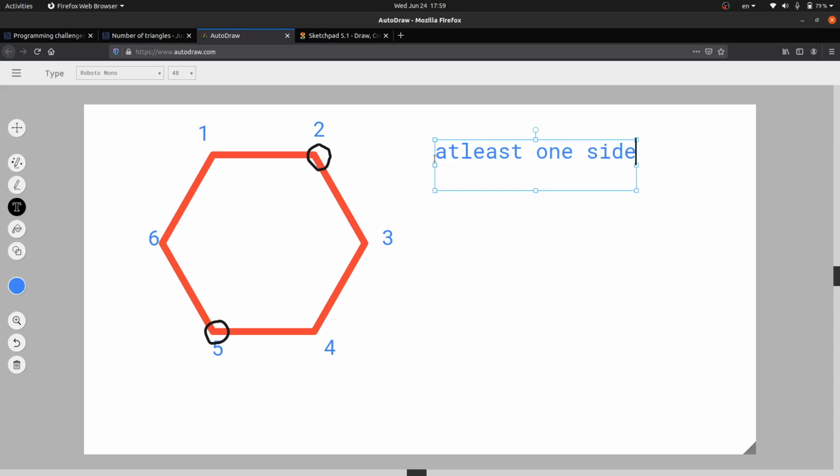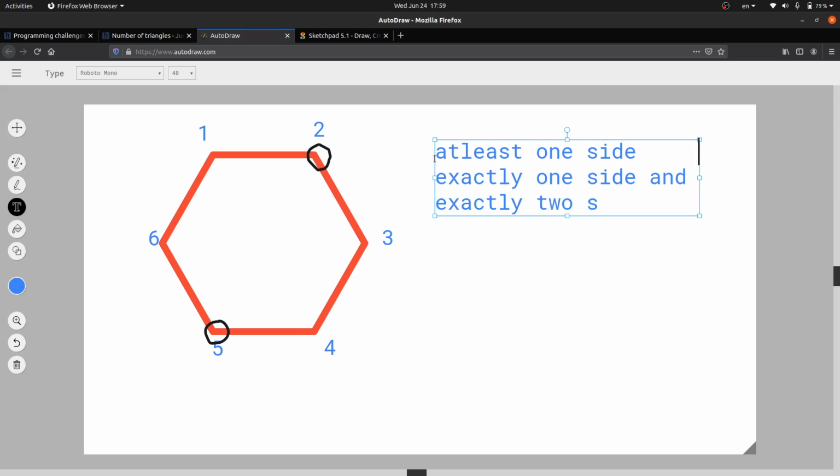So break down this "at least" into exactly one side and exactly 2 sides. So exactly one side and exactly 2 sides.